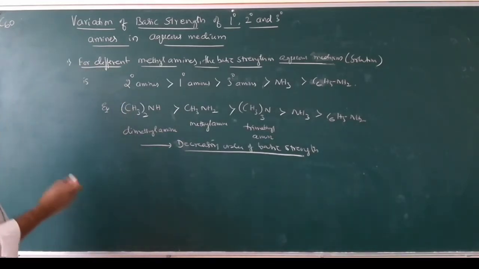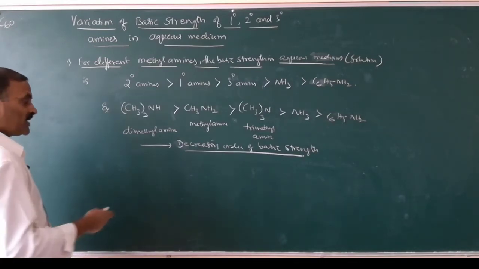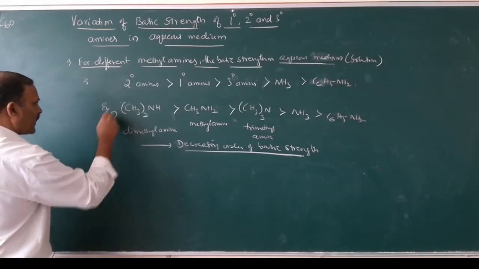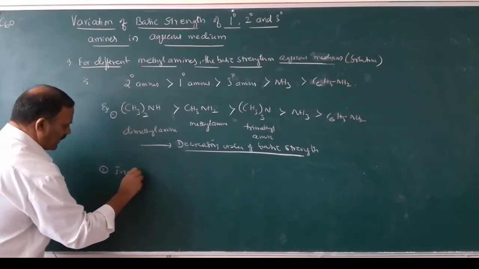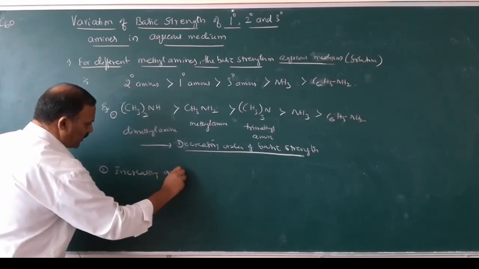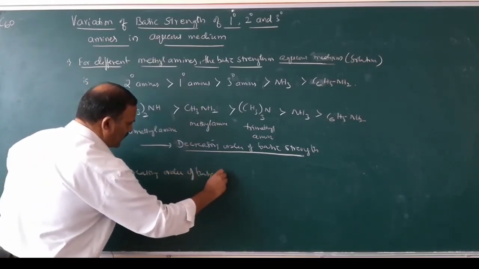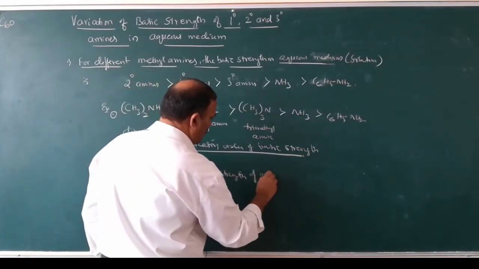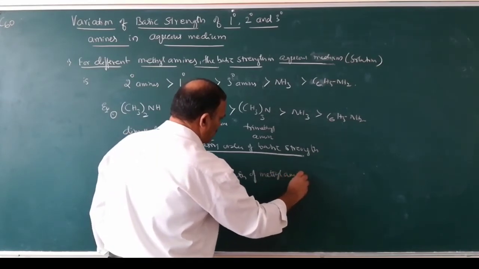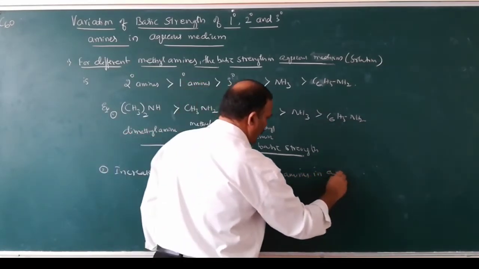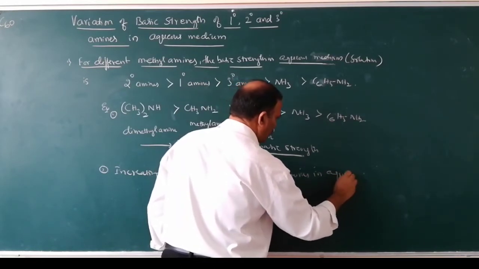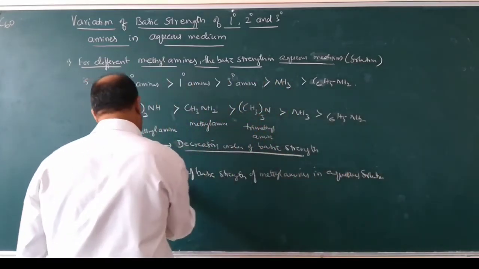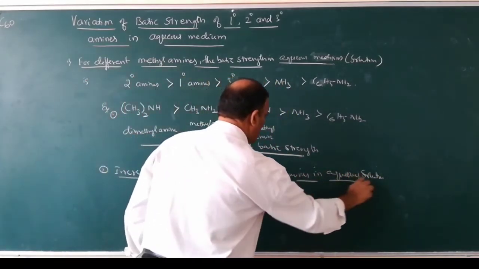If you are asked to write the increasing order of basic strength of methylamines in aqueous solution, this was the decreasing order. Number 2, increasing order. What is the increasing order of basic strength, which is less basic here?